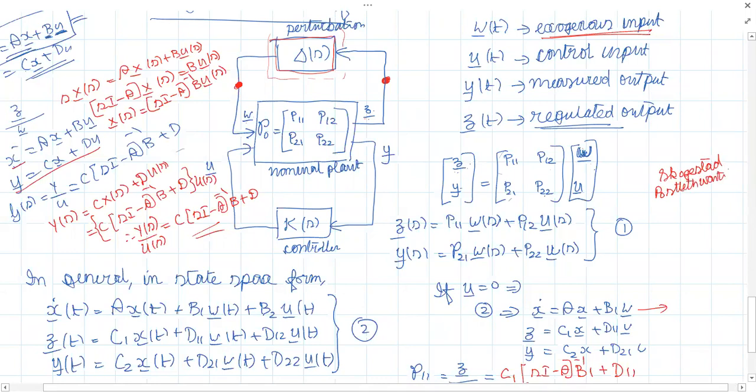Some multivariable something is there. You just search on the net, you will get the book. Multivariable Feedback Control. This is the book name. You will not get all the material in one single book. You will have to refer to many books actually.